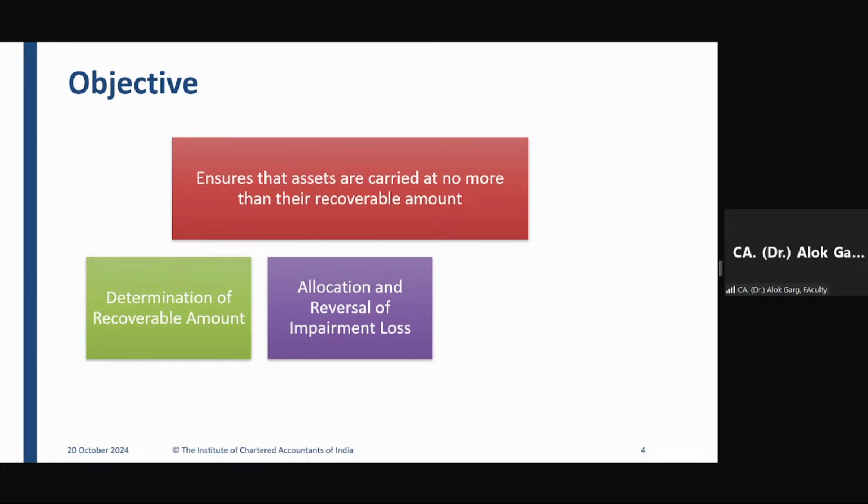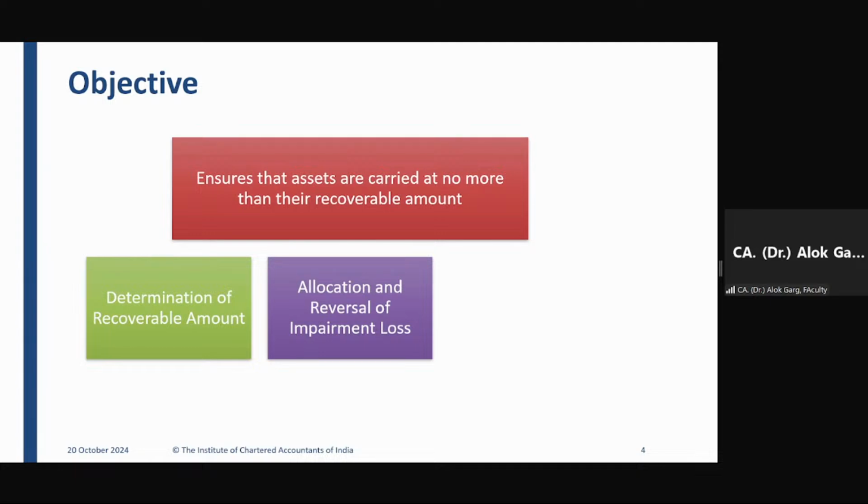Okay. So friends, on the asset, we always become conservative and we say that we have to continue to measure the asset or to hold the asset in the books of accounts till the time its recoverable value is more than the carrying value.